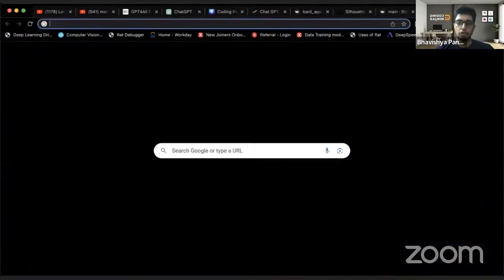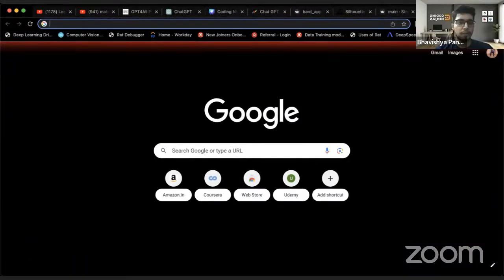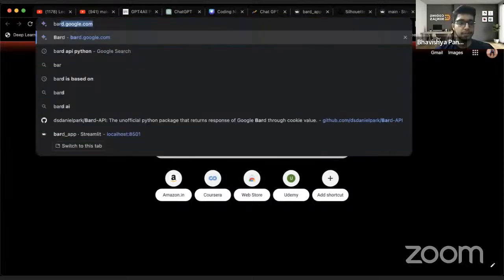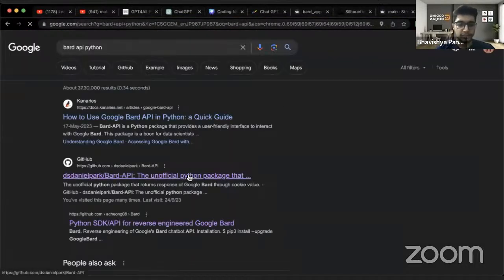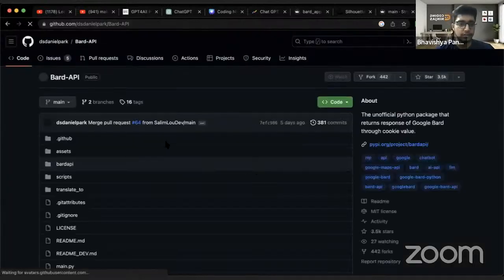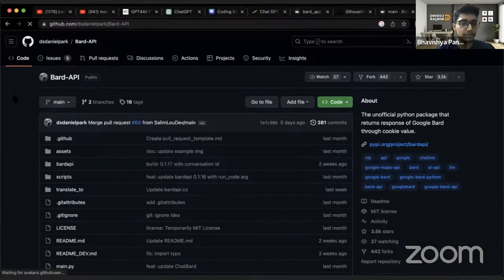Okay. So open a new tab on Google Chrome, right? Bard API Python, right? This is an unofficial Python package made by Daniel Park, right?